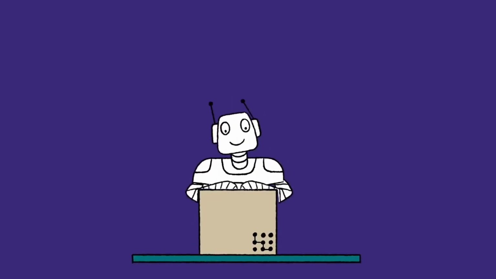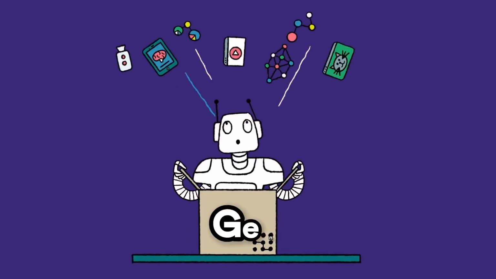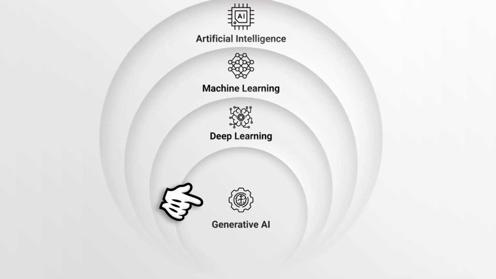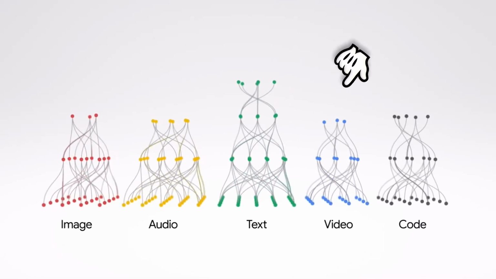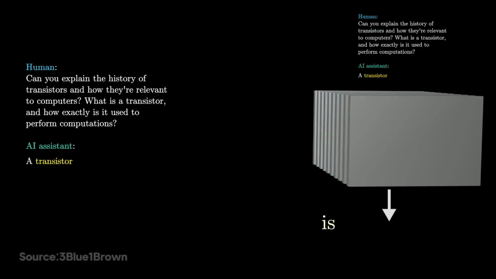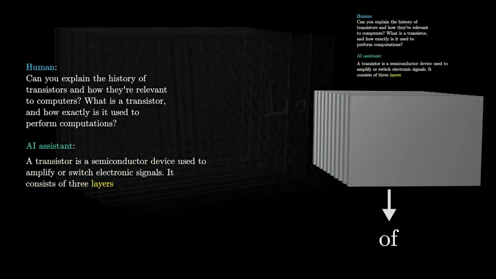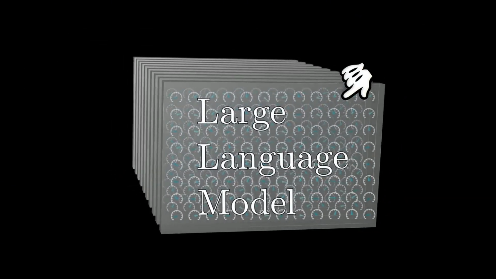But what we typically refer to as AI these days is what is called generative AI, which is a specific subset of artificial intelligence that can generate new content, such as text, images, audio, video, and other types of media. The most popular example of a generative AI model is one that can process text and output text, otherwise known as a large language model, or LLM.